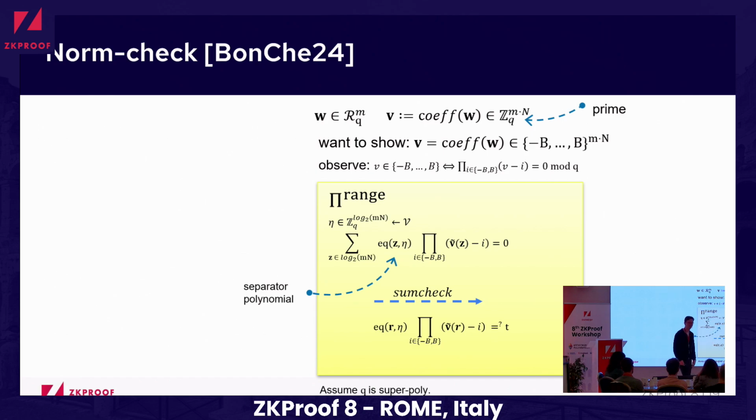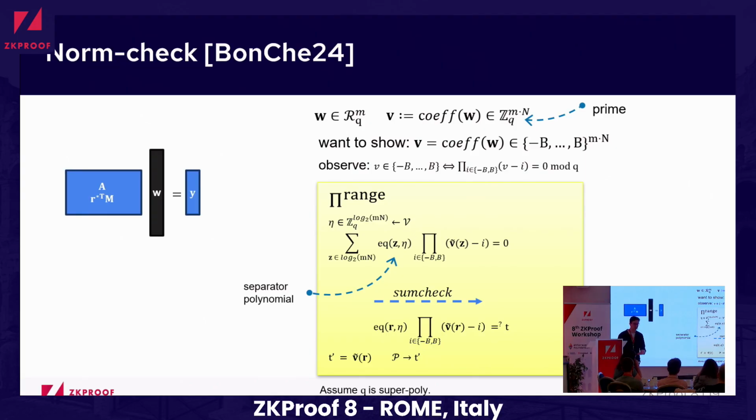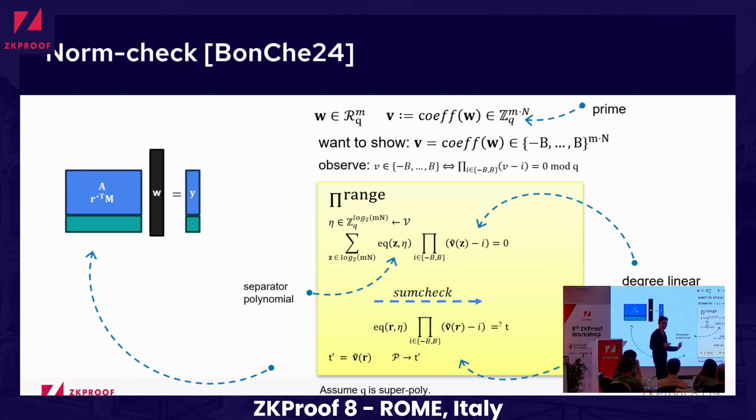Like our sum check polynomial, and we reduce it to the evaluation over a random point. And now the prover claims the evaluation over this random point and sends it to the verifier. The verifier checks consistency. And now, to prove this, it simply turns it into some extra constraint over our original relation. But okay, I presented it a bit shallowly, but the main observation which I would like to